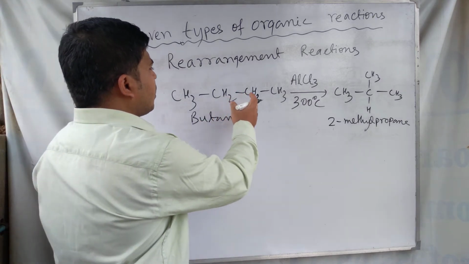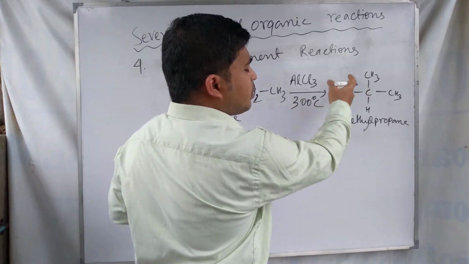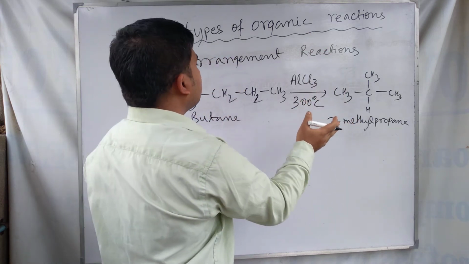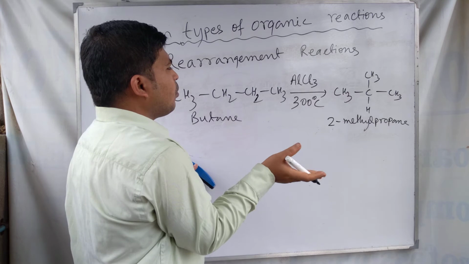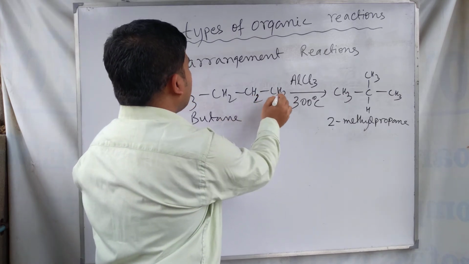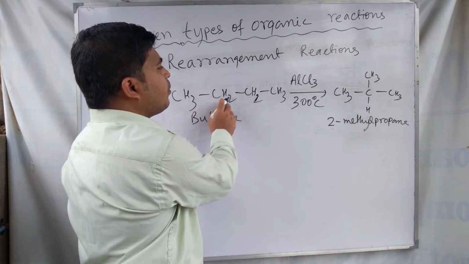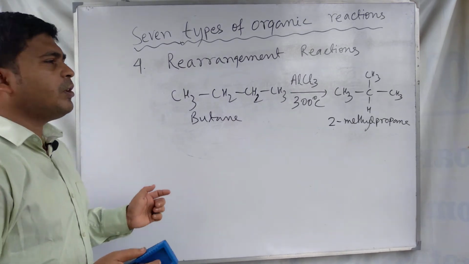Look at this reactant and product: the number of atoms does not increase or decrease or get replaced. Just a rearrangement is occurring here. One methyl group is coming to this hydrogen position, and this one is formed. This is one example of rearrangement reactions.